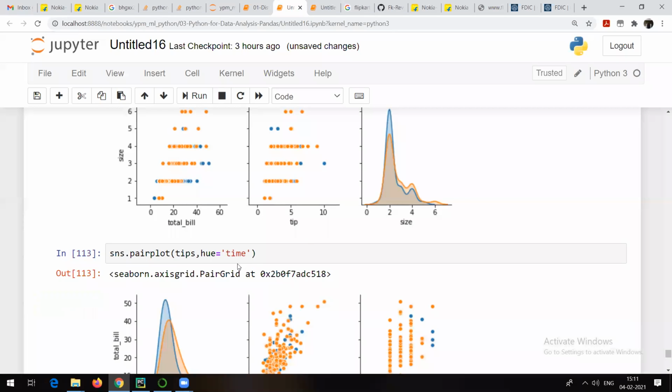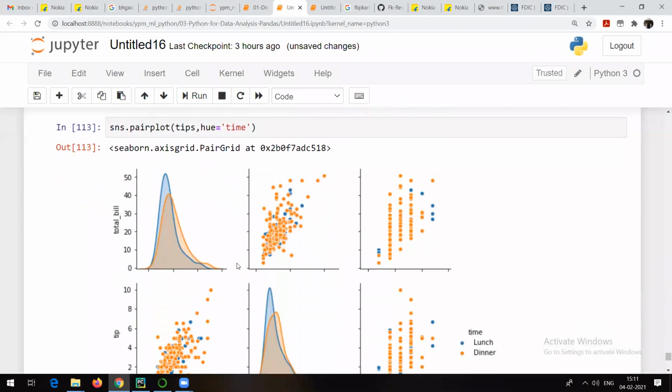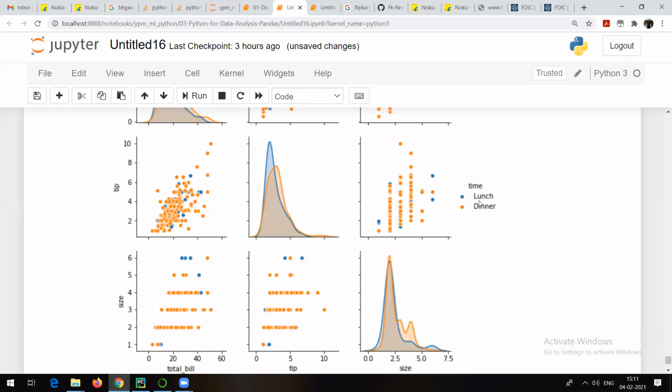Right? So I will go and I will try to type like this, hue equal to time. You can see that time is lunch or dinner. Dinner is orange, so most of the people prefer dinner time. That means the restaurant owner should focus on dinner time as compared to lunch time. This is what we can actually notice from this one, right?